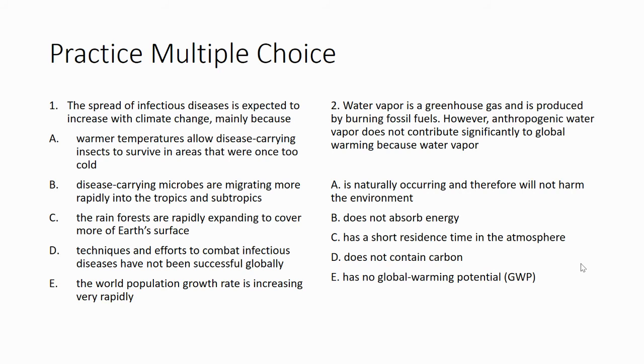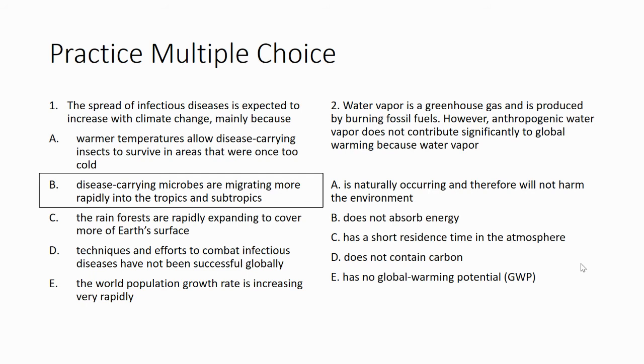Okay, here in number one, we can see the spread of infectious diseases is expected to increase with climate change mainly because... The correct answer here would be B. Disease-carrying microbes are migrating more rapidly into the tropics as well as subtropics.